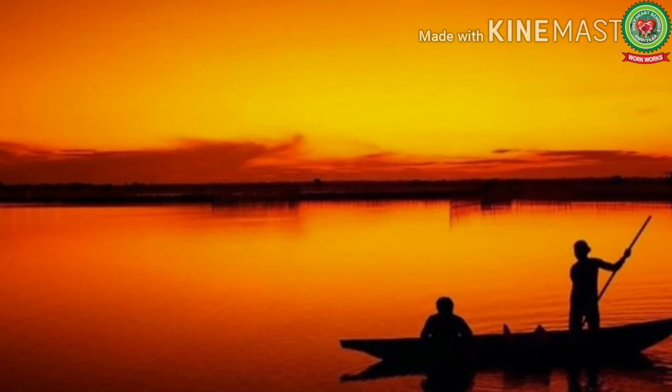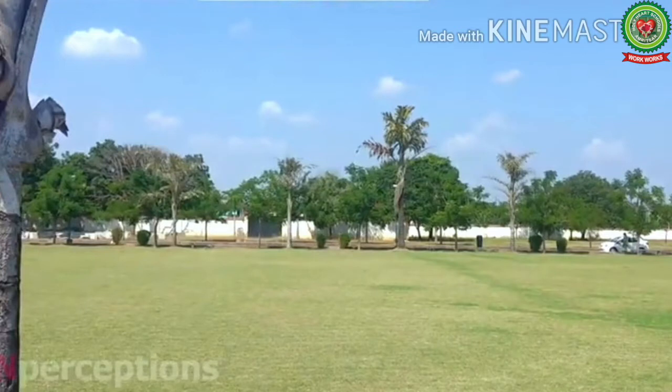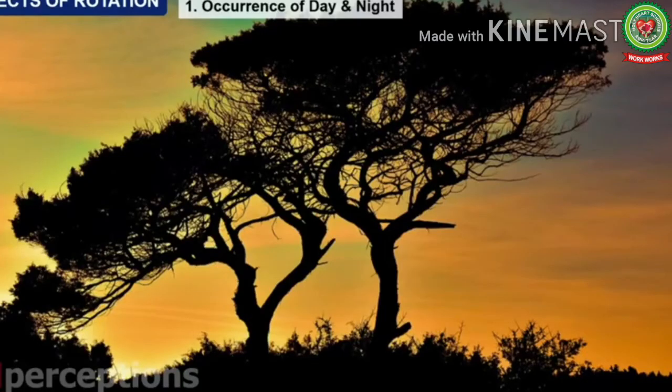The next effect is the sunrise and sunset. The time when the sun begins to cast its light in the morning is called dawn. At noon, the sun is overhead, and at dusk, that is in the evening, we see the twilight. Twilight is the light that we see after the sunset. So, here the sun is disappearing in the sky. In the night, as we all know, it is so beautiful and dark. This all is because of the rotation of the earth.